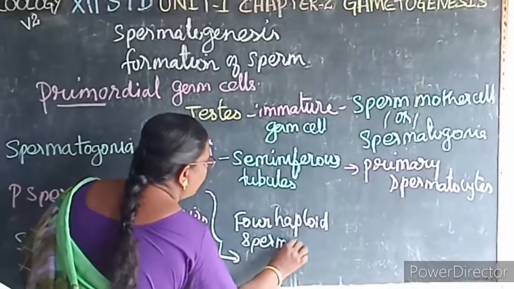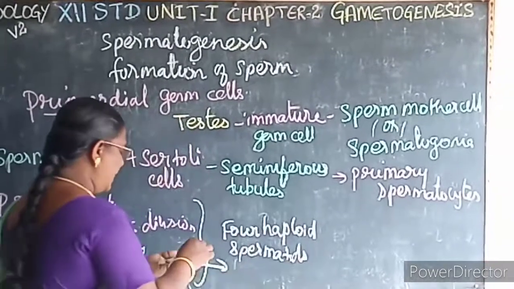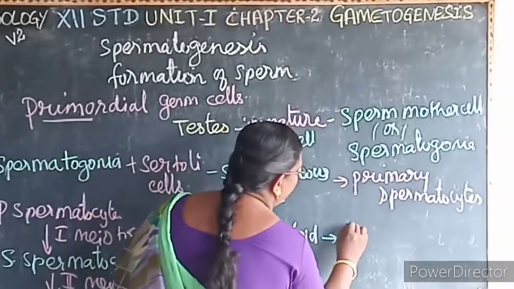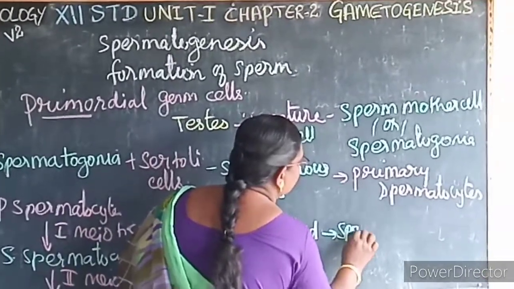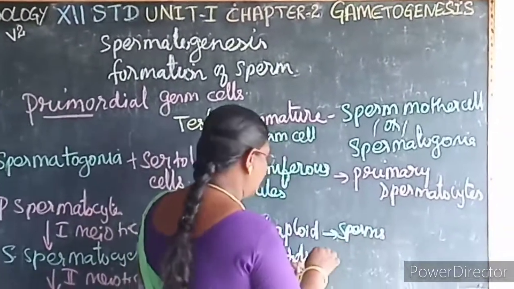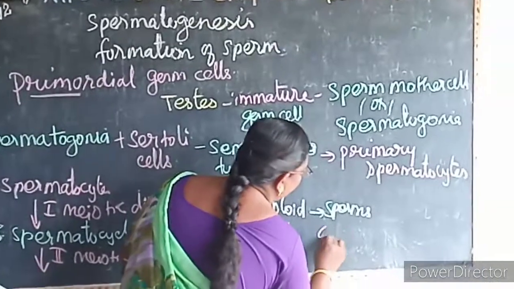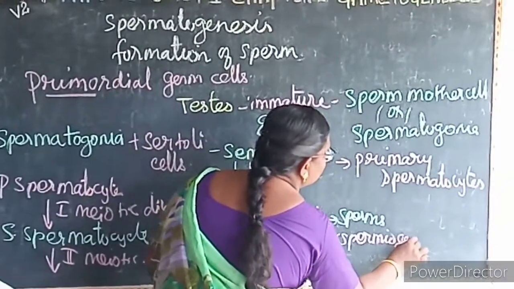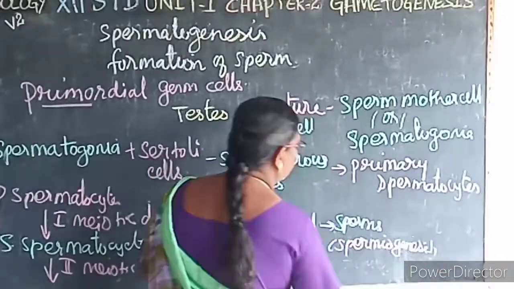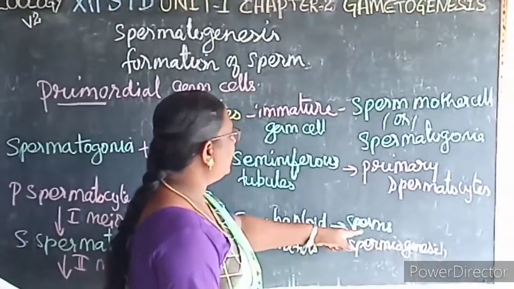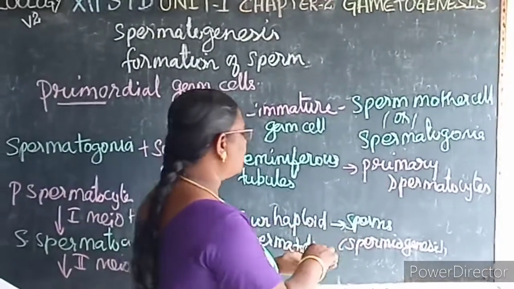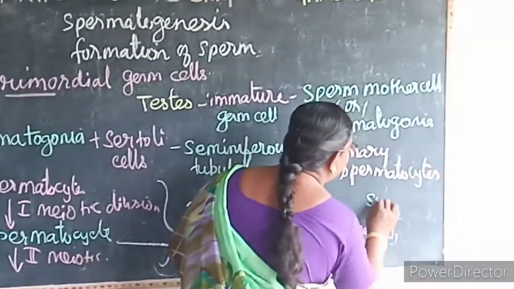Then these spermatids undergo maturation and form mature sperms, or spermatozoa. This process is called spermiogenesis. When the sperms are released into the cavity of the seminiferous tubules, that process is called spermiation.